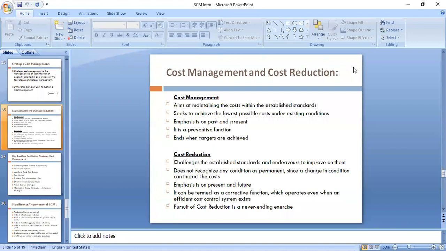Correct, correct. So in cost reduction, basically what we are trying to do is reduce the cost, correct? Yes, sir. That means from 100 rupees, can we go back to 99 rupees, 98 rupees, 95 rupees, something like that, correct? Yes, sir. Right? So that is cost reduction. And generally for cost reduction, as you just said, we will require some research and development. Is it correct? Yes, sir.